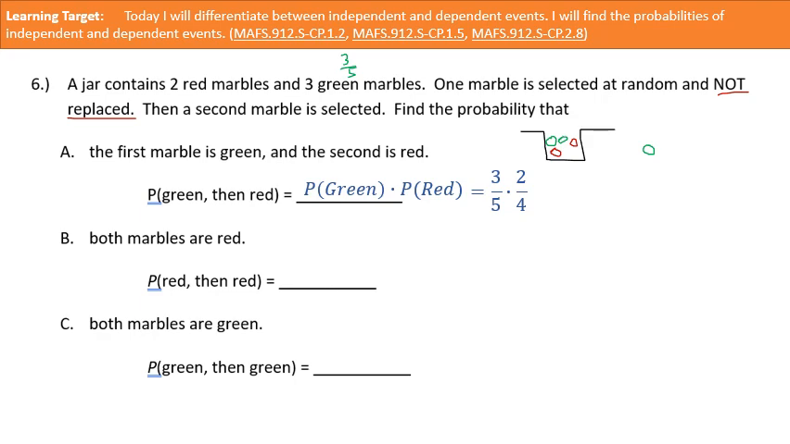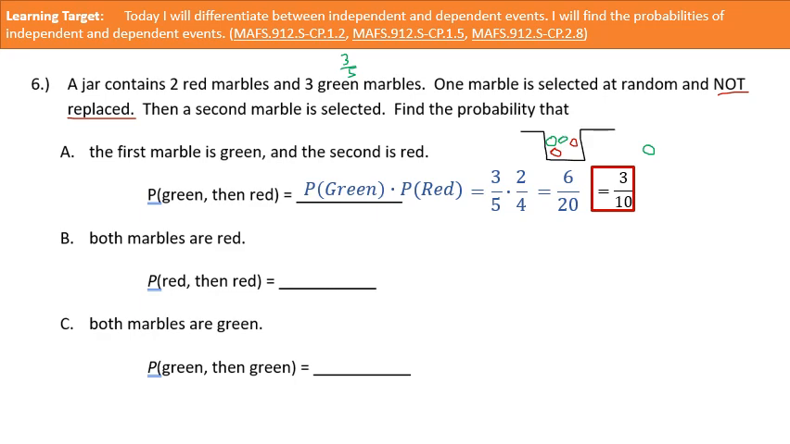But when we draw our red marble, okay, there's 2 red marbles and only 4 marbles left in the jar. All right, so the probability of drawing a red marble is 2 out of 4, not 2 out of 5. All right, we're still going to multiply straight across. We get 6 over 20. We can simplify that to 3 over 10. Okay, look at B. Probability that both marbles are red.